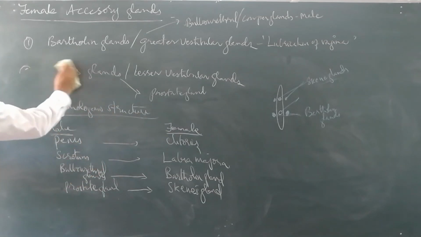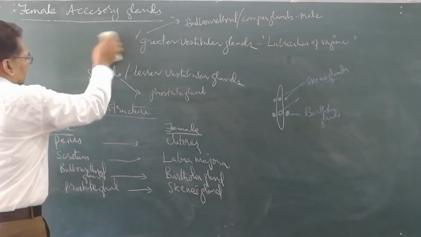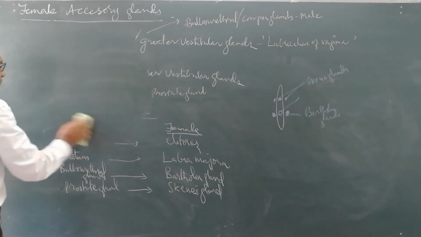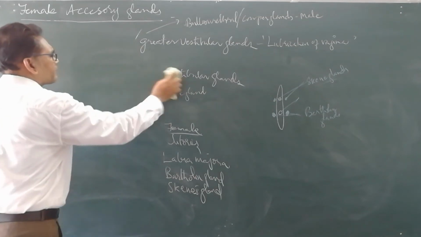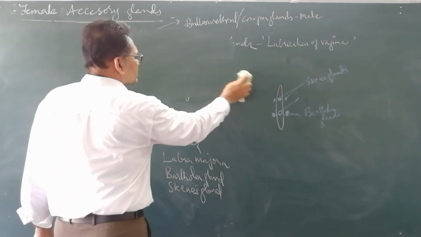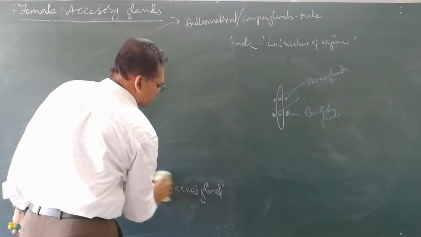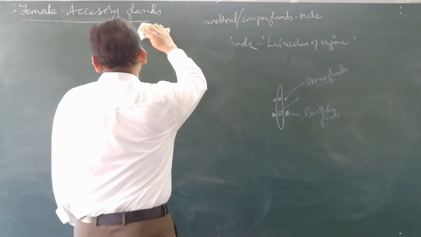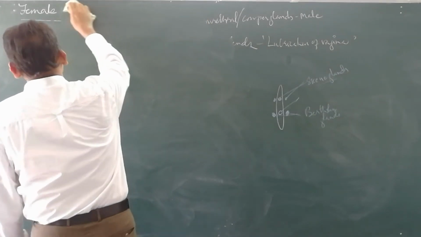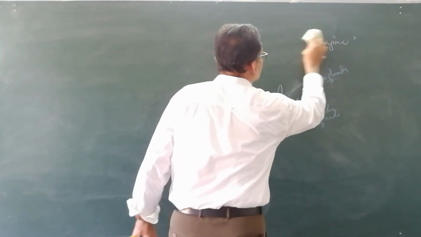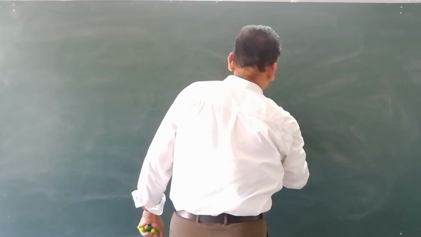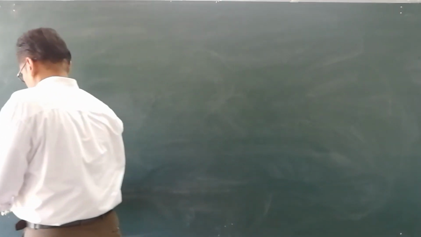Now next, mammary glands. Along with these accessory glands, there are prominent glands present in female mammals. What is that gland which is present only in female mammals, useful after parturition? They are nothing but mammary glands. Now this is what we are going to discuss.